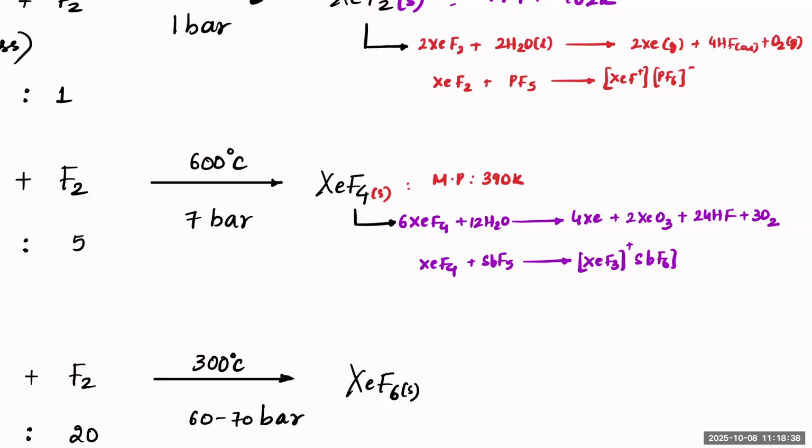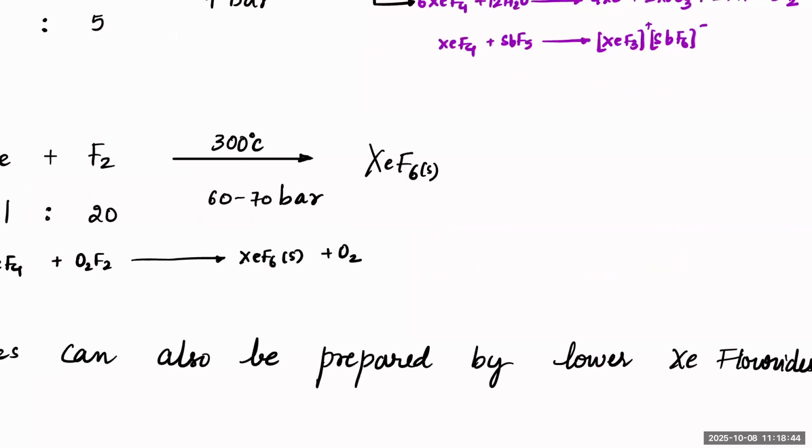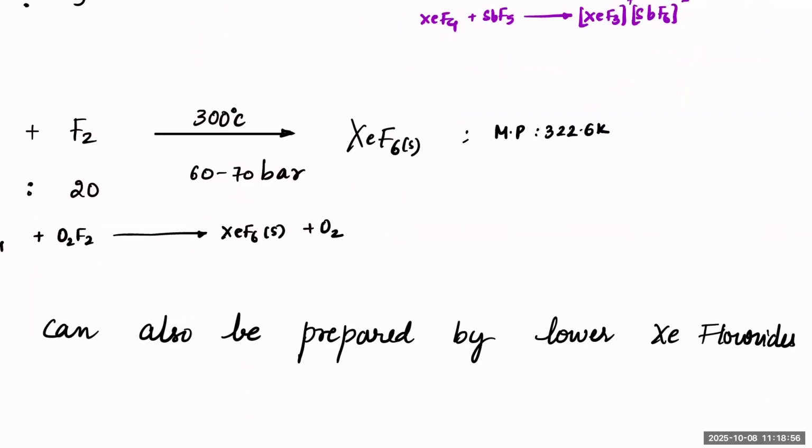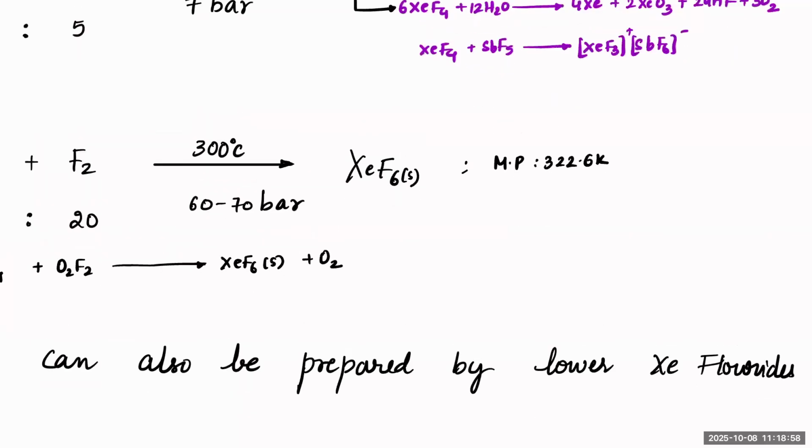This is the type of complex that can be formed. Clear? Right. And here, if you compare the melting point of XeF6, this is around 322.6 kelvins. Okay. And just like how we have seen some reactions here also, if at all I put those reactions, what is the type of reaction I'll get?